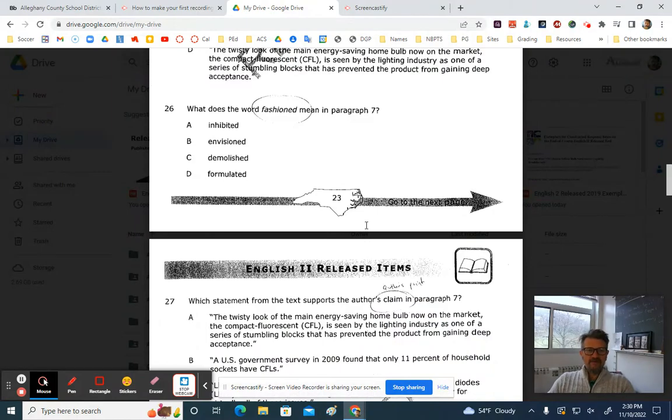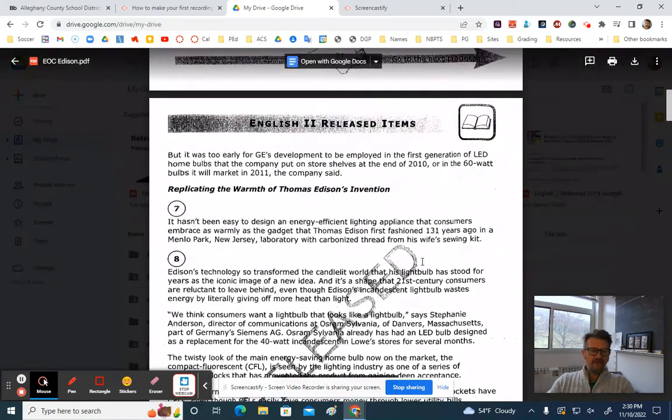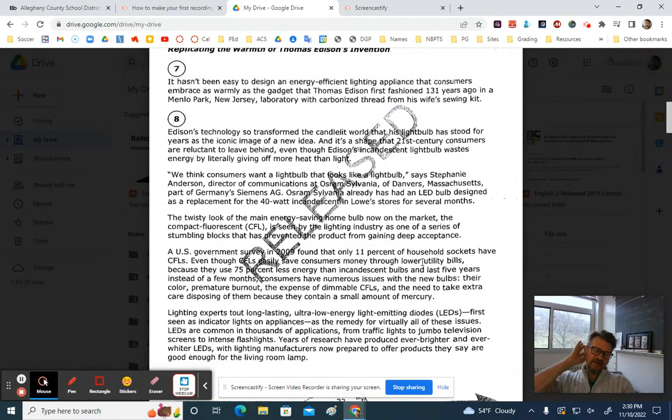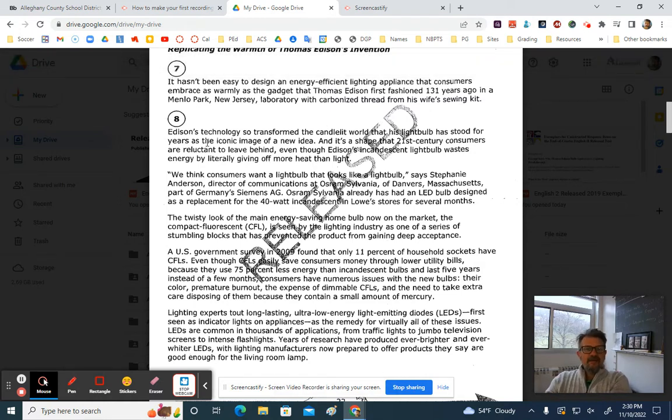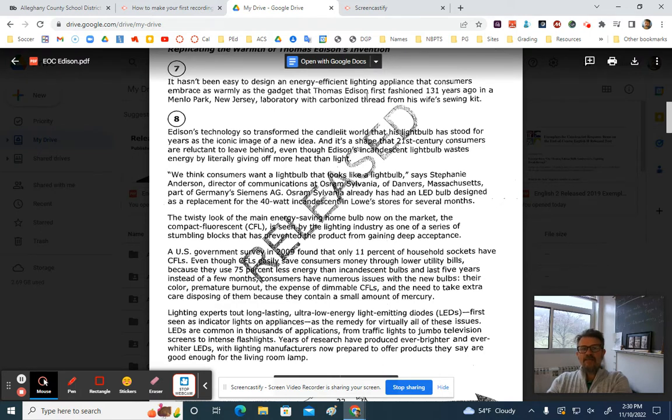All right, number 26. What does the word fashioned mean in paragraph 7? Now, if we look up at paragraph 7, this is a great example of how the EOC works. See how they took a word like fashion, and that's something that we would think of in our modern world as something different than they're using it here. Now it says, as the gadget that Thomas Edison first fashioned 131 years ago in a Menlo Park, New Jersey laboratory with carbonized thread from his wife's sewing kit. Now, here, notice how practical it is. He actually made it in the laboratory with thread and the wife's sewing kit.